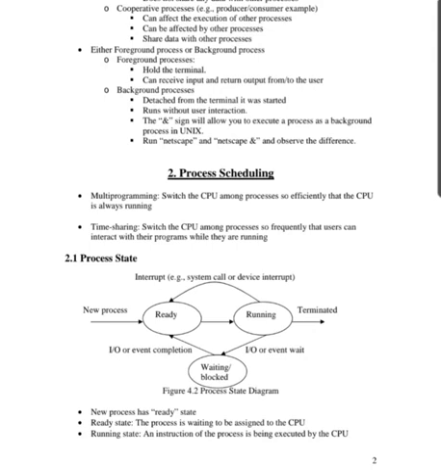Cooperative process means, for example, the producer and consumer example. It can affect the execution of other processes, it can be affected by other processes, and it also shares data with other processes. Then either a foreground process or a background process. A foreground process holds the terminal and can receive input and return output from or to the user.